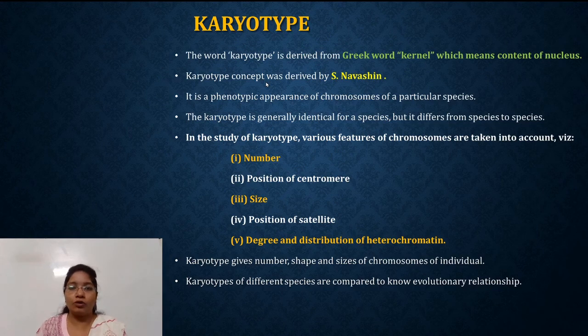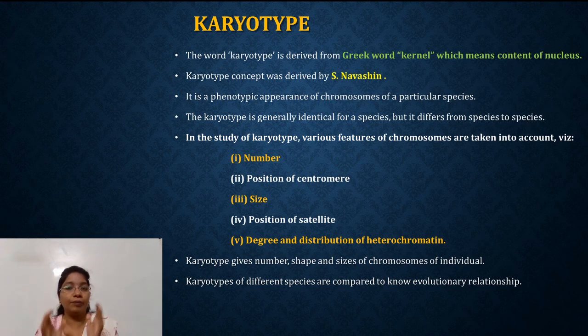So let's move on towards another concept related to chromosomes, that is karyotype. The word karyotype is derived from the Greek word kernel, which means the content of the nucleus. And the concept of karyotype was given by Navashin. Karyotype is the phenotypic appearance of the chromosomes of a particular species. The karyotype is generally identical for a species, but it differs from species to species.